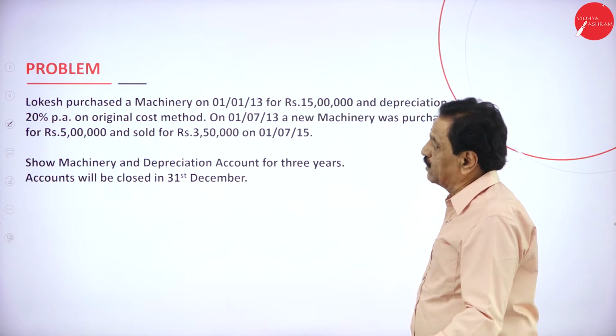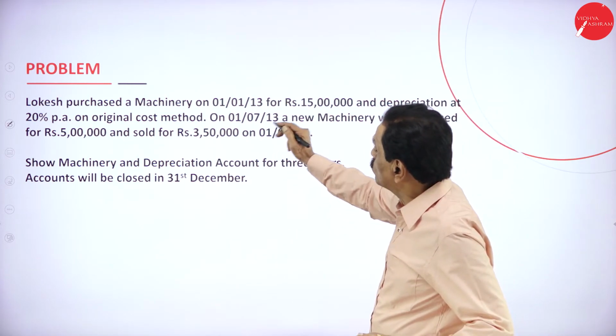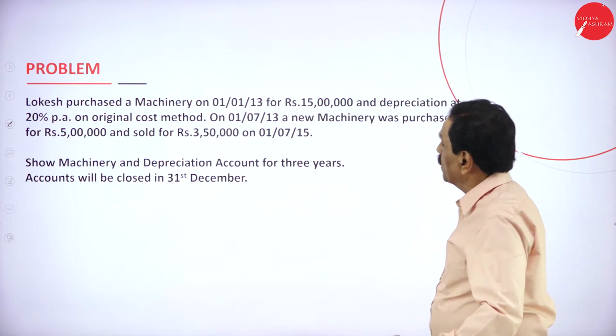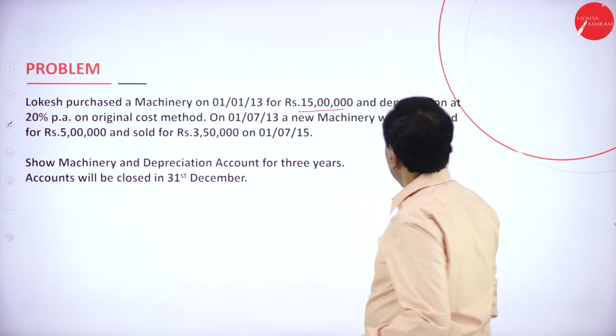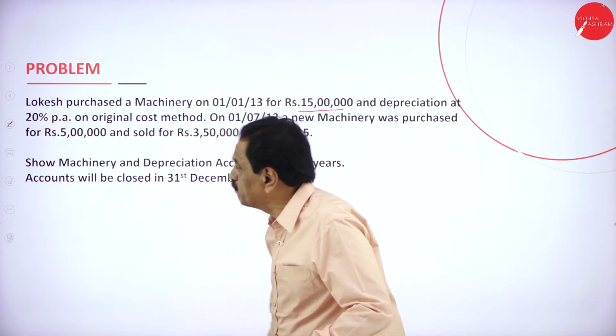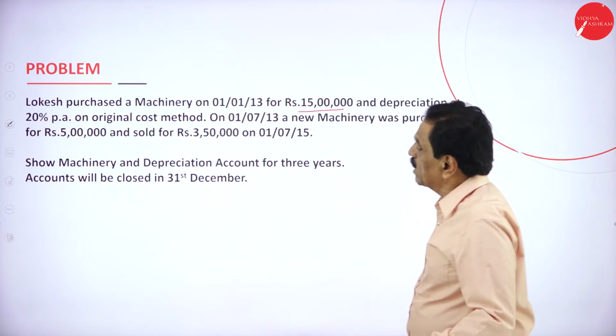Lokesh purchased a machinery on 1/1/2013 for rupees 15 lakh and depreciation at 20% per annum on original cost method.